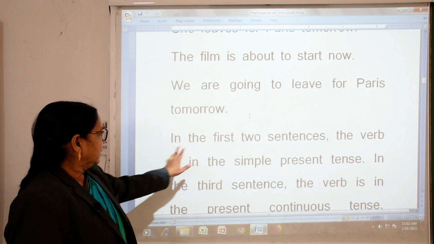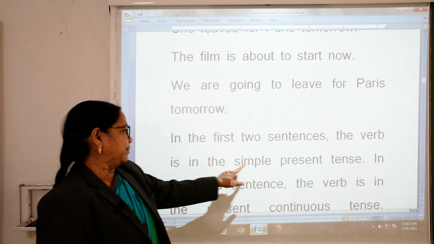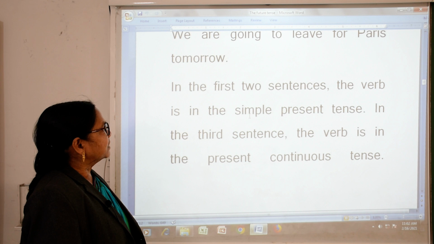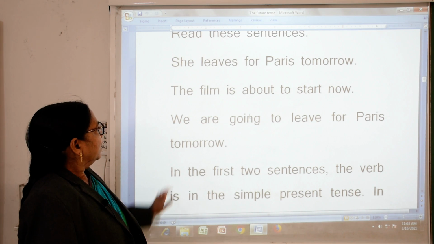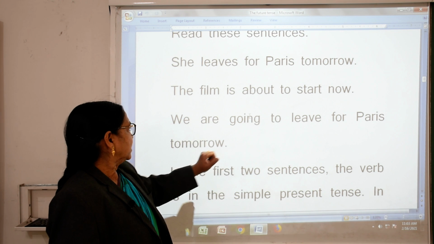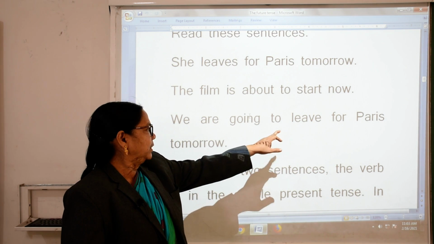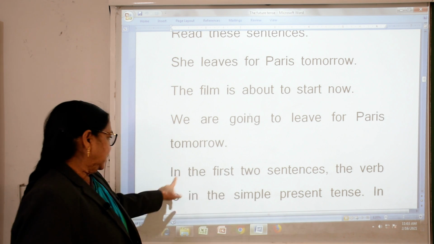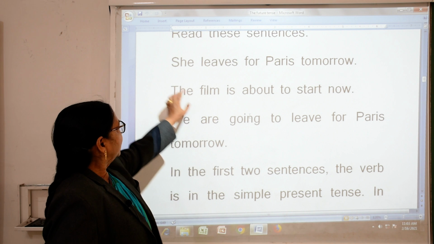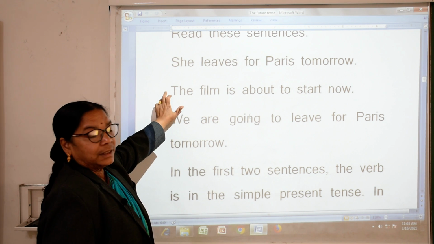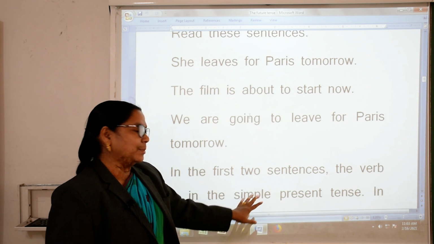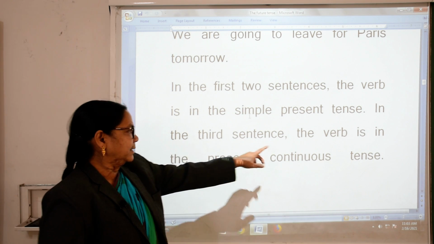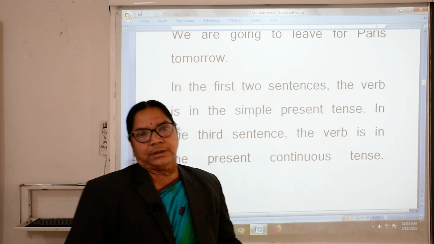Now, in the first two sentences the verb is in the simple present tense. In the third sentence, the verb is in the present continuous. See, she leaves for Paris tomorrow. The film is about to start. Third, we are going to leave. Going, ing, going means it is in the continuous tense. So, in the first two sentences the verb is in the simple present tense, and in the third sentence the verb is in the present continuous tense.